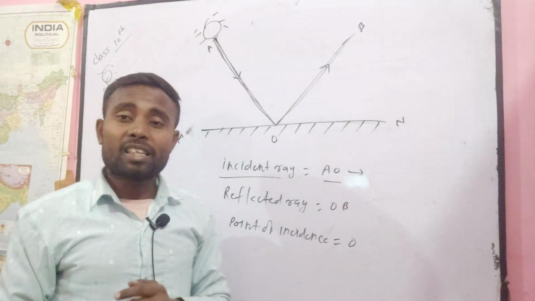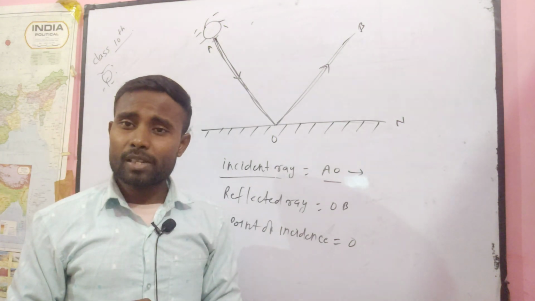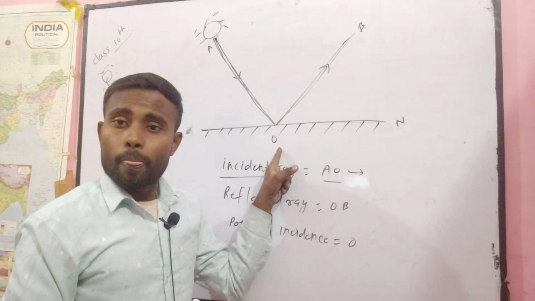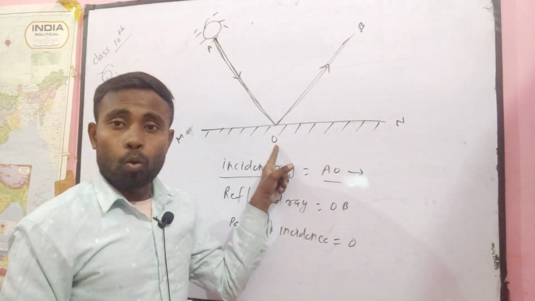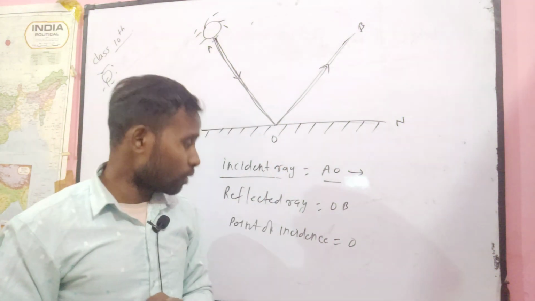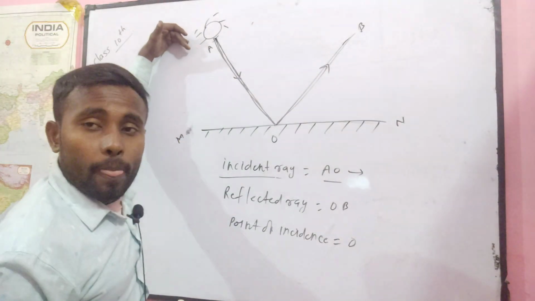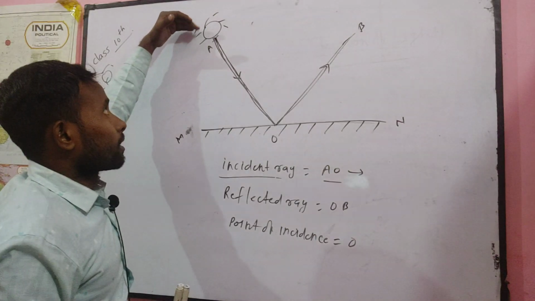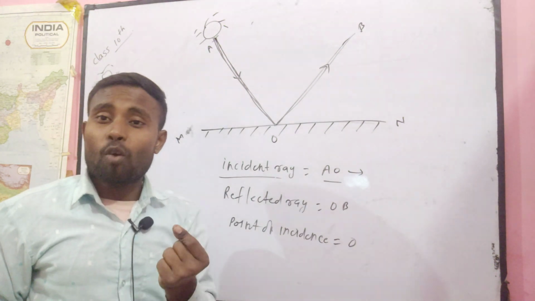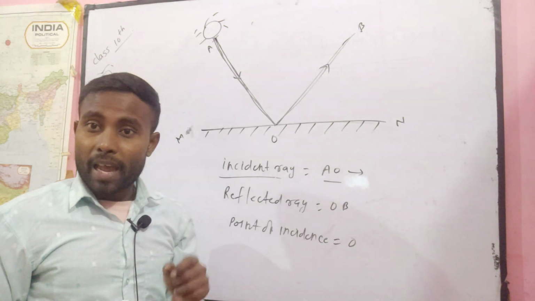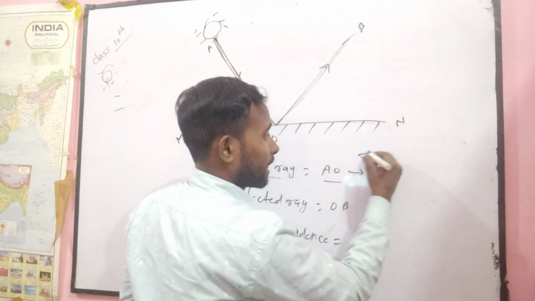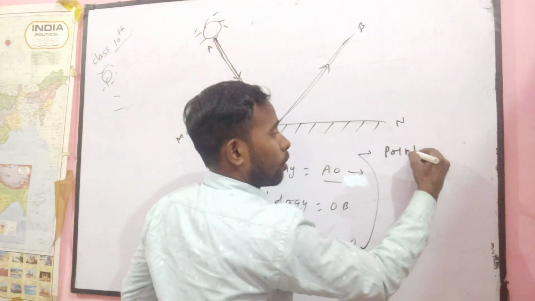Next will be your point of incidence. What do you mean by point of incidence? Point of incidence is O. Now, how can you define it? It's very easy. Point of incidence is a point that lies on the reflecting surface. I want you to write it here, because sometimes you are not able to write it yourselves.